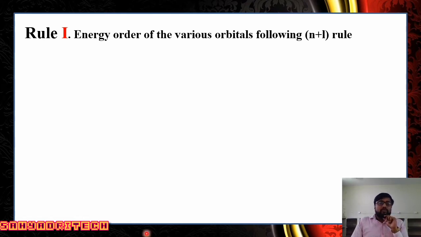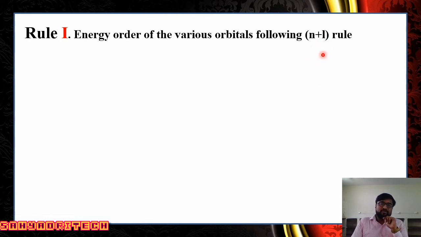I hope in the previous session we noticed these two symbols, n and l. n is used to represent the principal quantum number, and l is used to represent the azimuthal quantum number. n has possible values 1, 2, 3, 4, 5 up to n, and l has values 0 to n minus 1, that is 0, 1, 2, 3, 4, 5, and we also said the symbolic representations.